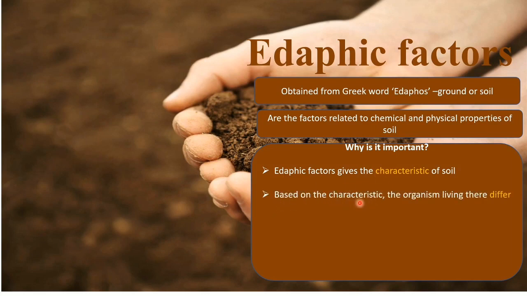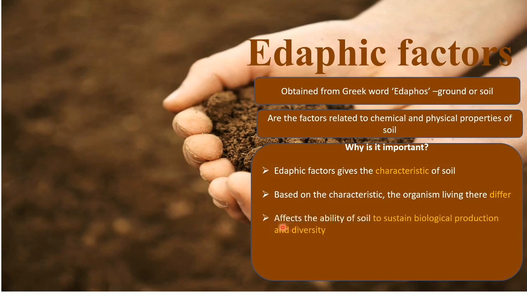And based on the characteristics, the organisms living there differ. Say for example, there is an area with sandy soil, then the organisms living there will differ from those that live in clayey soil. For example, trees that grow in sandy soil, that is a beachy area, and those that grow in clayey soil will differ drastically.